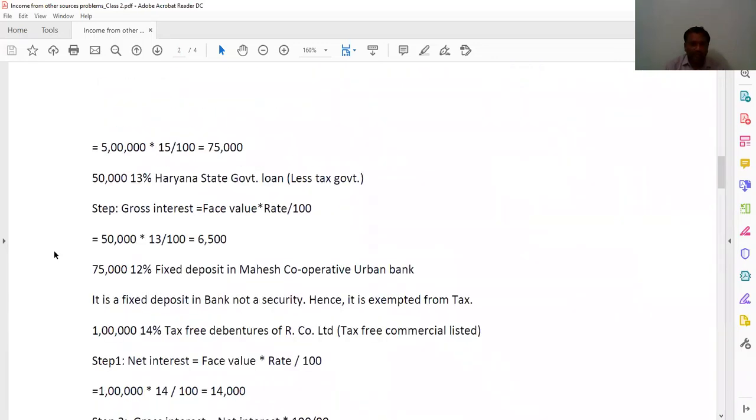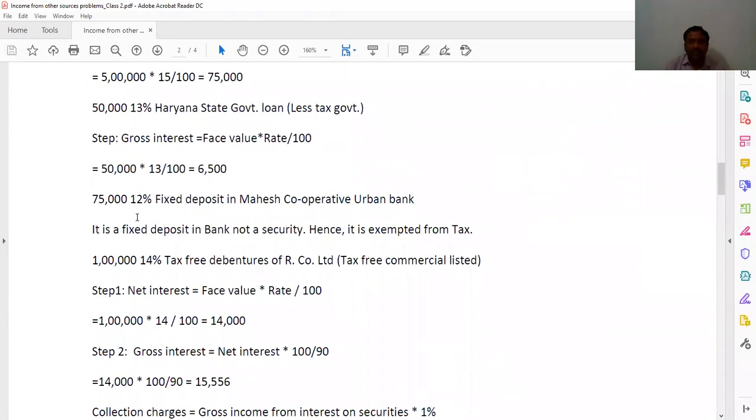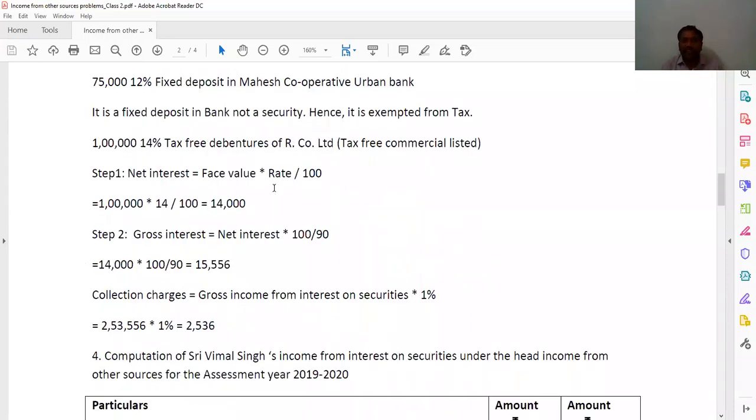Next, 75,000 12% fixed deposit in Mahesh Cooperative Urban Bank Limited. So Mahesh Cooperative means it is a fixed deposit. It is not a security. So interest on this fixed deposit is exempted from the tax because it's not a security. And next, 1 lakh 14% tax-free debentures of our company limited, tax-free commercial.